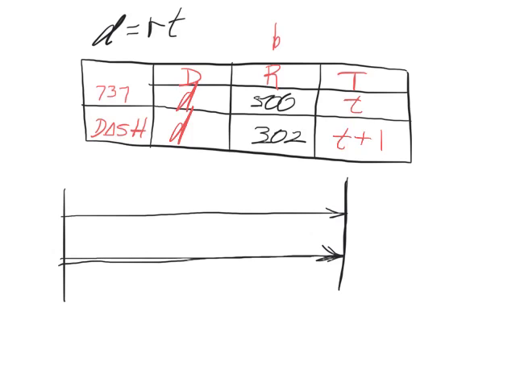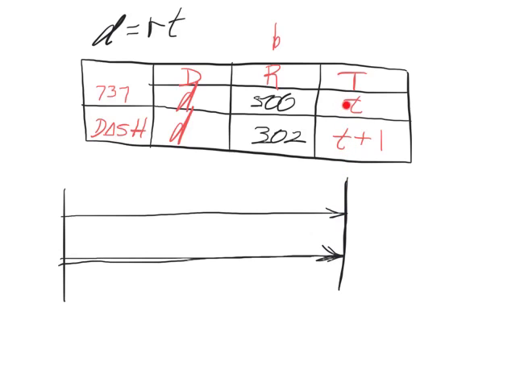The reason is that it took off an hour before, so it's been in the air not only as long as the 737, but an hour longer. So let's say that the dash started at 8 o'clock and the 737 started at 9, an hour later, and they caught up at noon.